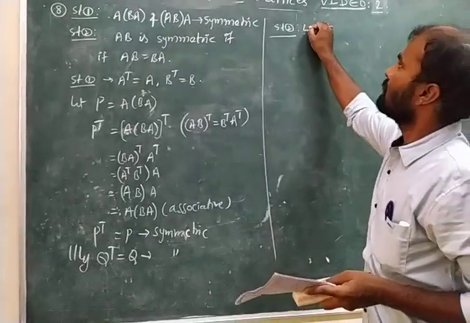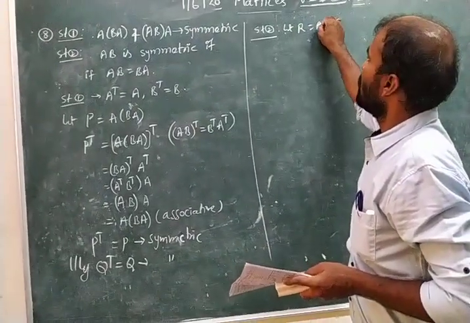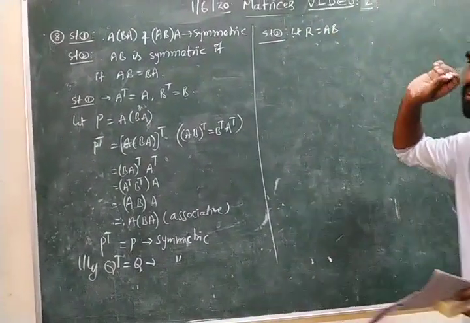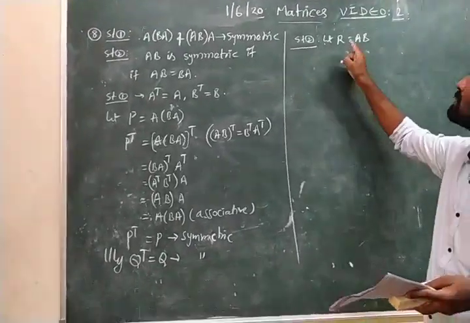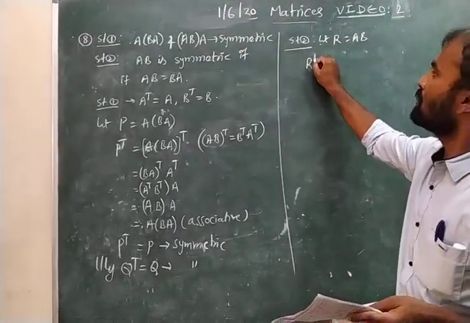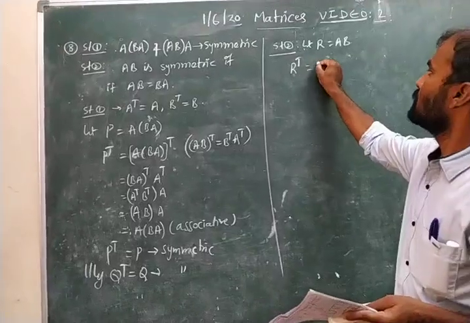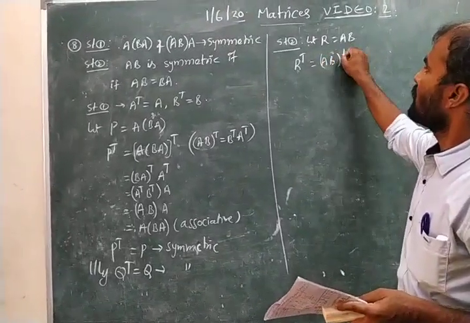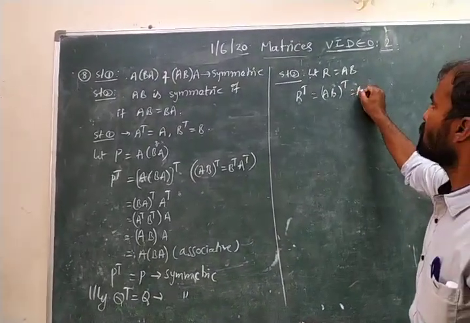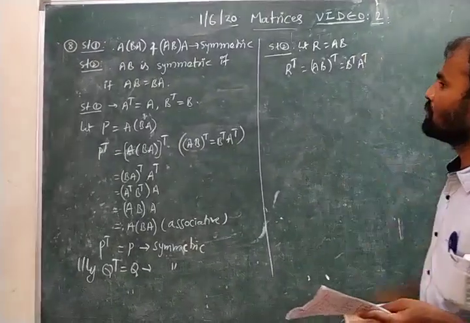For that, let R equal to AB. For finding whether AB is symmetric or not, we transpose it. R transpose equal to AB whole transpose. AB whole transpose means B transpose into A transpose.